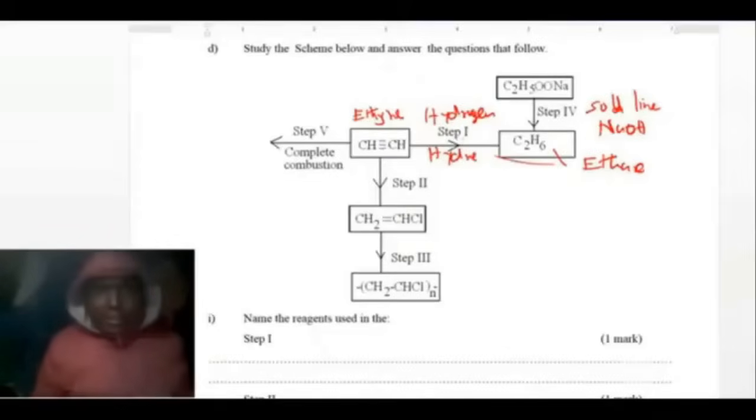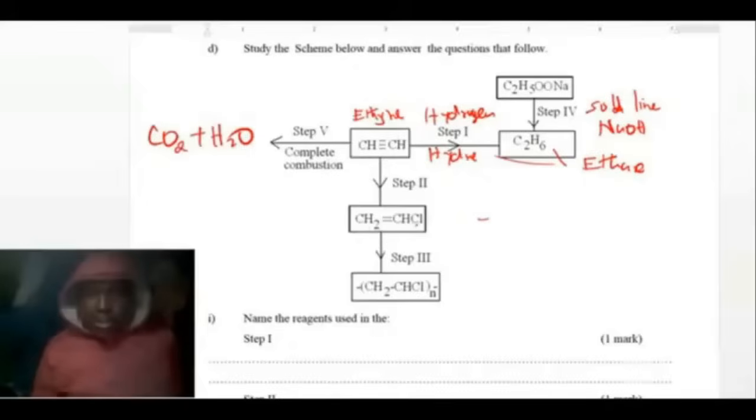Then step, complete combustion. When organic compounds undergo combustion, we know what they form. So if this one undergoes combustion, it is going to form carbon dioxide plus water. Then we have ethane to step 2. It is going to form, 1, 2, there is a Cl here.